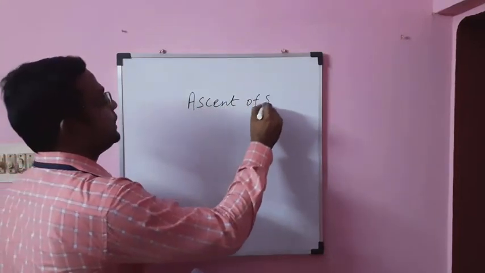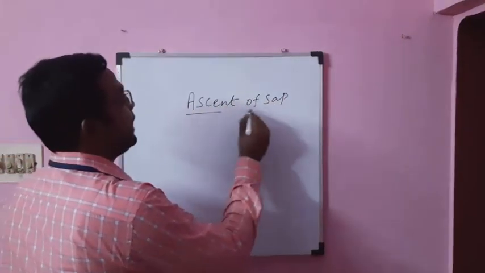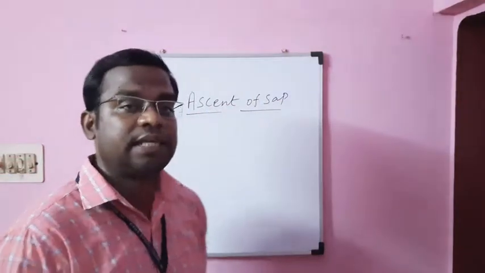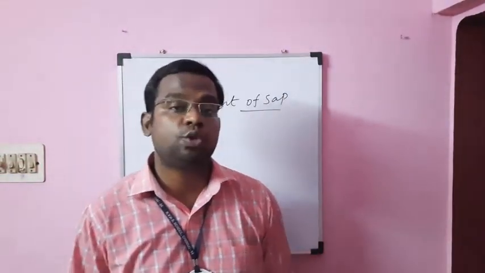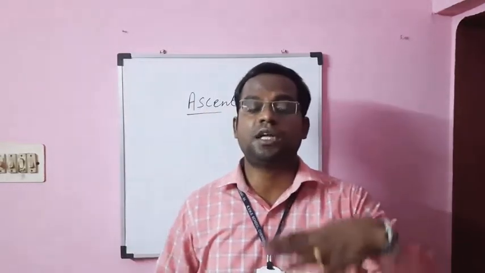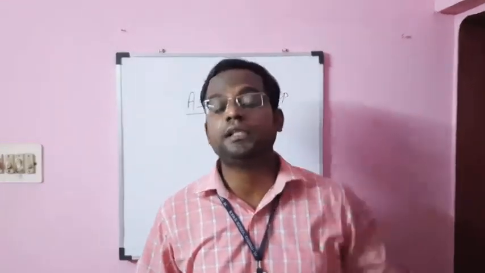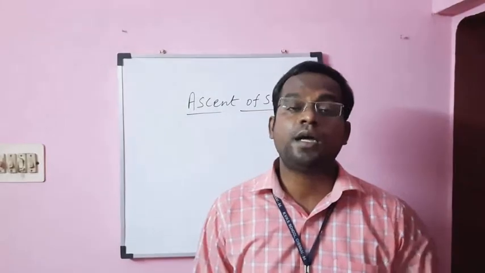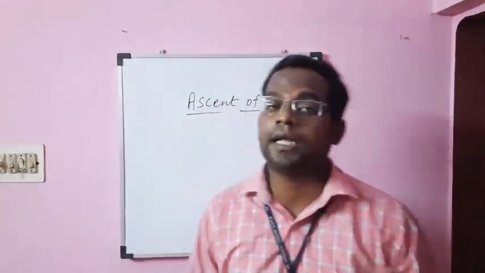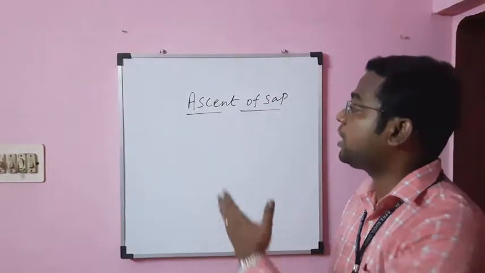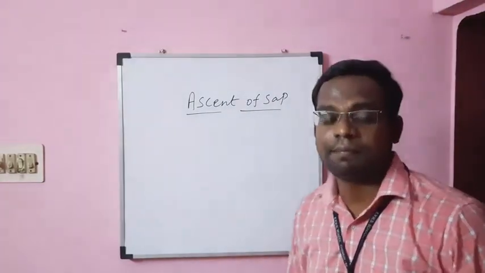The ascent of sap is the mechanism present in the plant to move the water from the region of the root to the various parts of the plant, in the upward direction. This mechanism is called the ascent of sap.